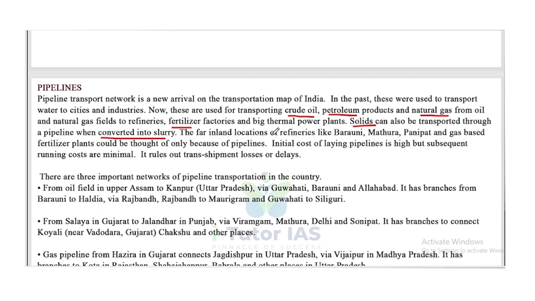The far inland locations of refineries like Barauni, Mathura, Panipat, and gas-based fertilizer plants could be thought of only because of pipelines. Initial cost of laying pipeline is high, but subsequent running costs are minimal. It rules out transshipment losses or delays.